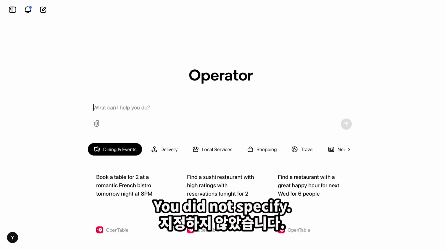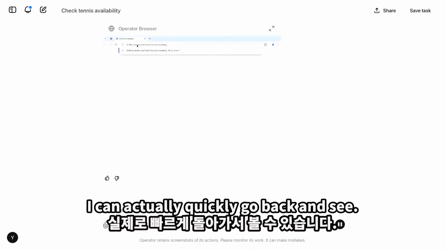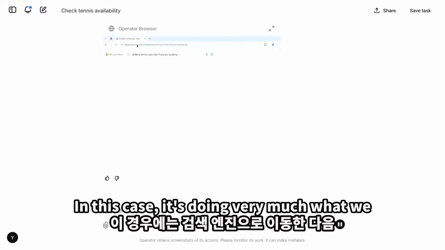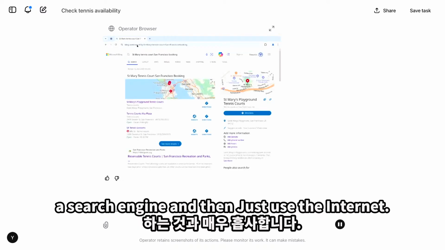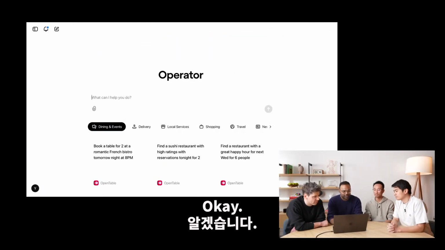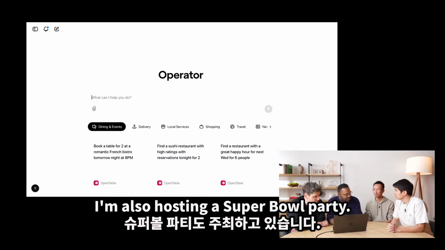And that time you did not specify an app. I did not specify a website. I can actually quickly go back and see. In this case, it's doing very much what we would do, which is like, go to a search engine and then just search it. Just use the internet. Exactly. Yeah.